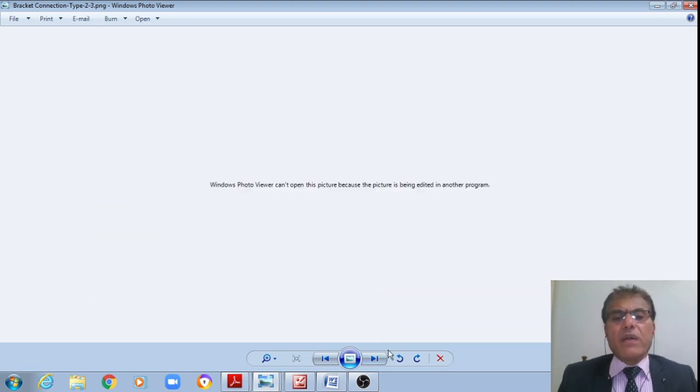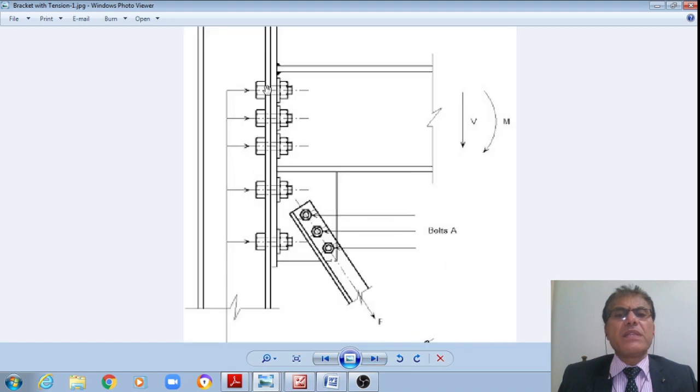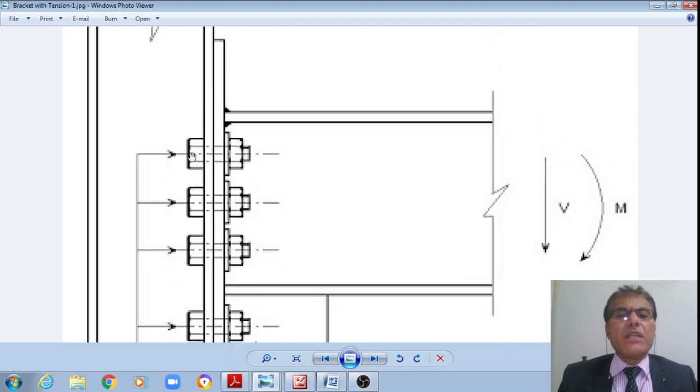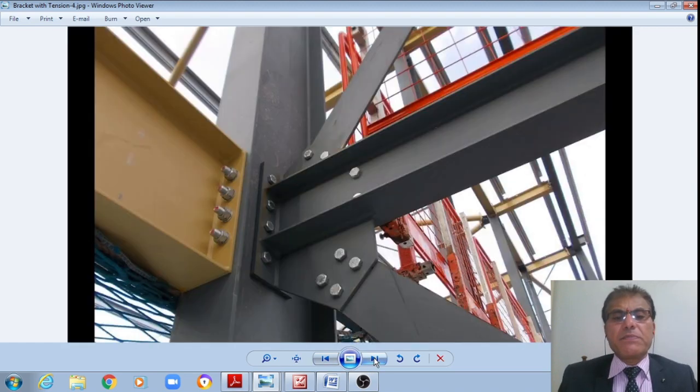Now next, let us see this. Even this is also right here. These bolts are subjected to eccentric loading, right. These are type 2, whereas the moment is happening about this plane and the bolt group is on a transverse plane, right.